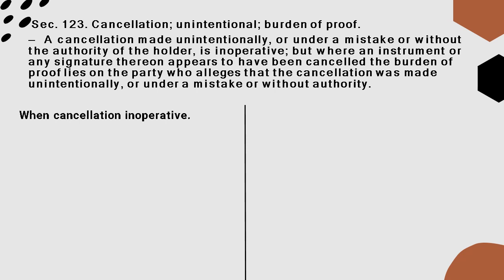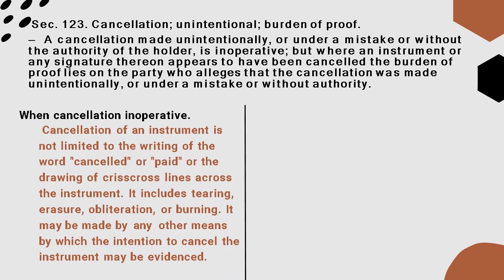When cancellation is inoperative. Cancellation of an instrument is not limited to the writing of the word cancelled or paid or the drawing of crisscross lines across the instrument. It includes tearing, erasure, obliteration, or burning. It may be made by any other means by which the intention to cancel the instrument may be evidenced.